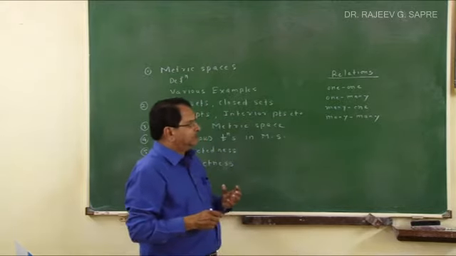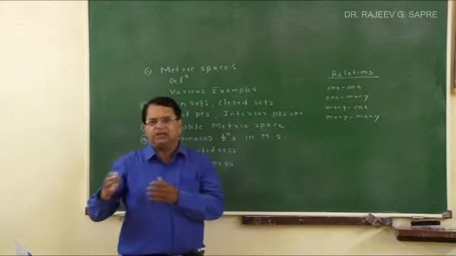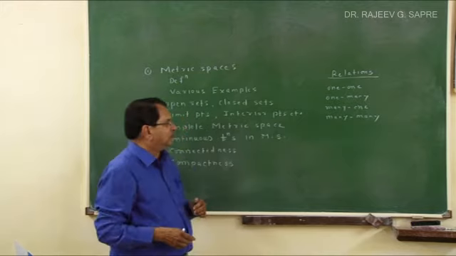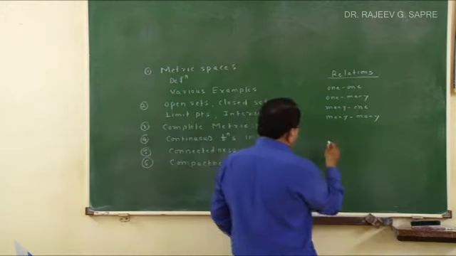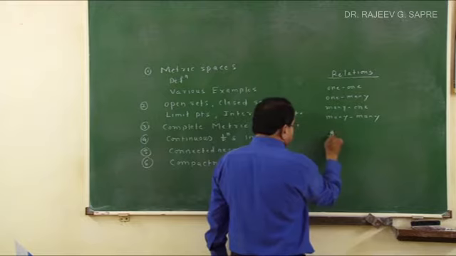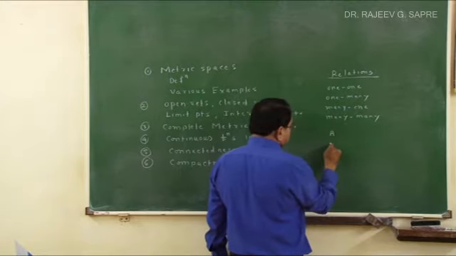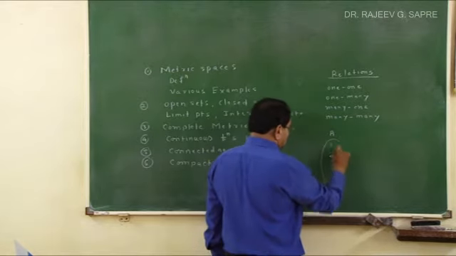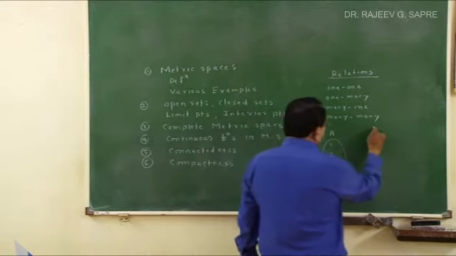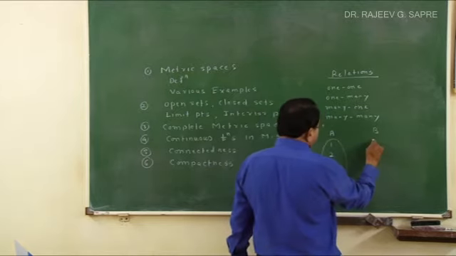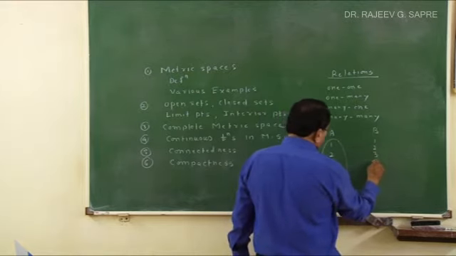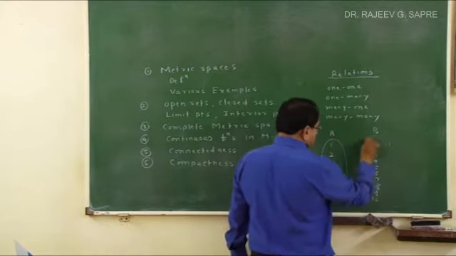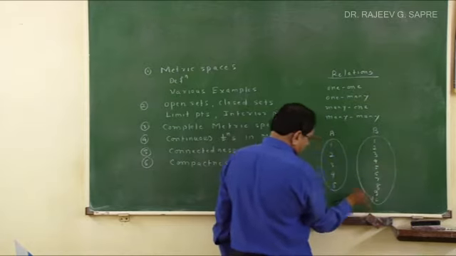then elements of A are related with elements of B by some formula. Suppose I take a simple example. Suppose I take A as the set containing the elements 1, 2, 3, 4, 5. This is the set A. And B is another set, and suppose it contains the elements 1, 2, 3, 4, 5, 6, 7, 8, 9 and 10. These 10 elements B contains.